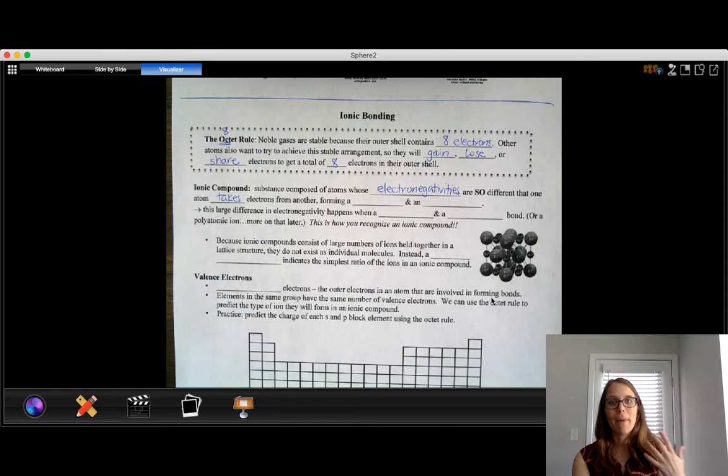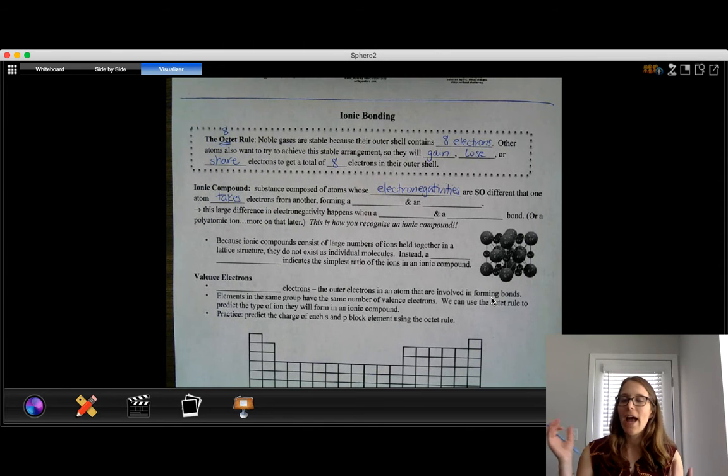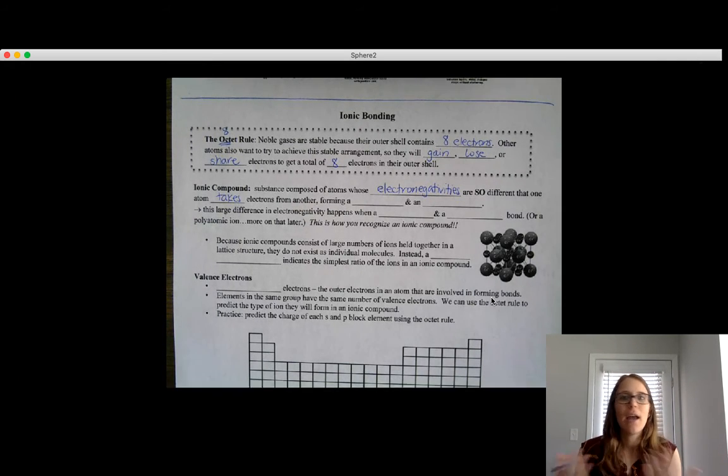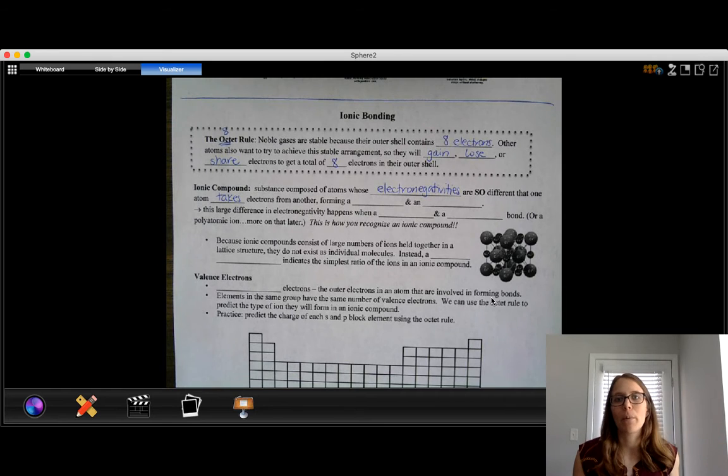This is essentially going back to the idea of the tug-of-war. If we have one competitor who's really strong and one who's really weak, then the strong one can just take from the weak one, and there's just a transfer. One person wins, one person loses.